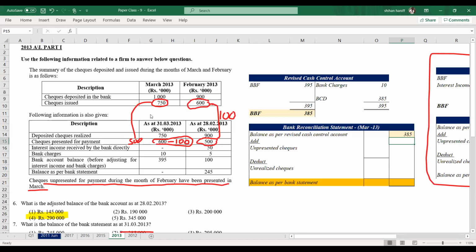March, we have issued 750 worth of checks. Out of this 750, only 500 were presented. That means 250 not presented. So unpresented checks will be 250.